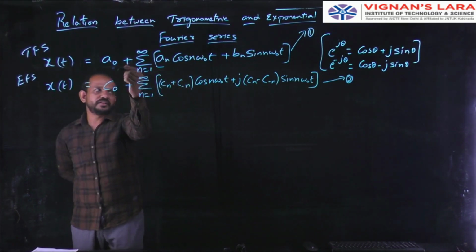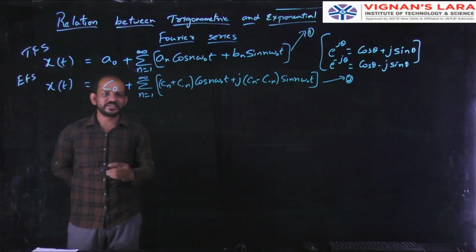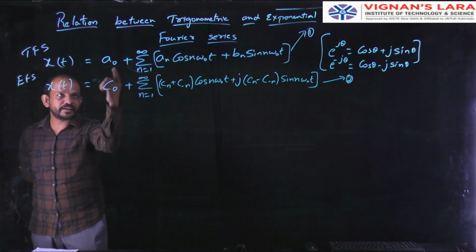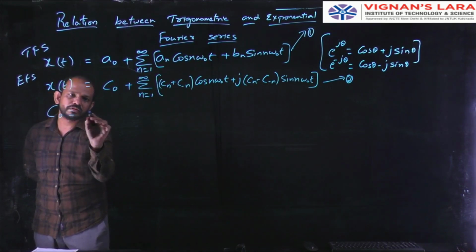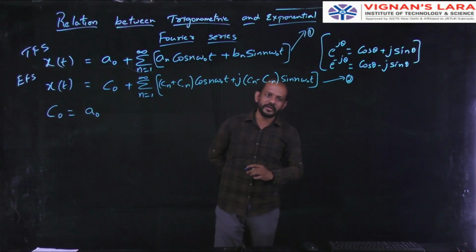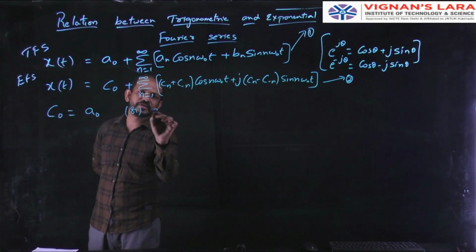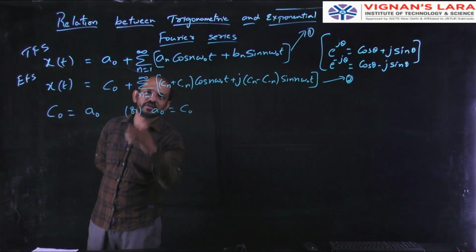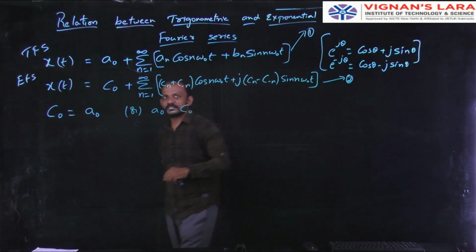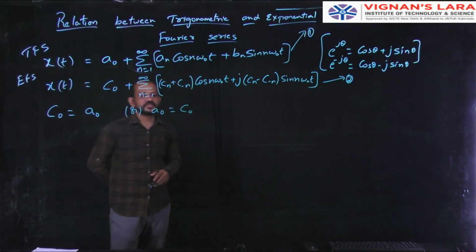Now see, a naught and c naught. So I am comparing these two equations. I can write c naught equal to a naught, or I can write a naught equal to c naught. A naught equal to c naught. Clear? Next, compare these two. So what can I write?